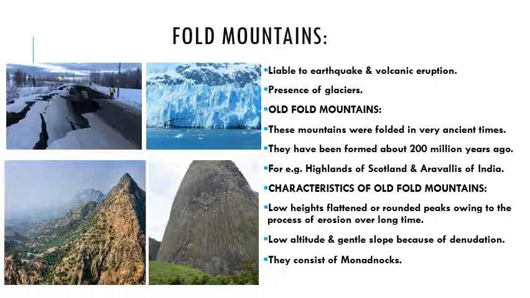In our young fold mountain, you have seen their slope is very steep, but with time, because 200 million years have gone, with the action of wind, ice, waves, running water, is it clear, they have denuded our old fold mountains, and their height has become very less and the slope is very gentle.